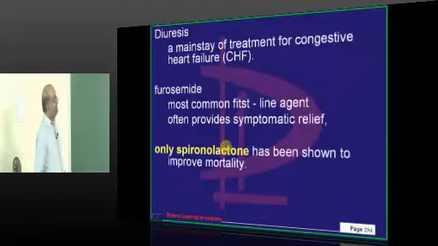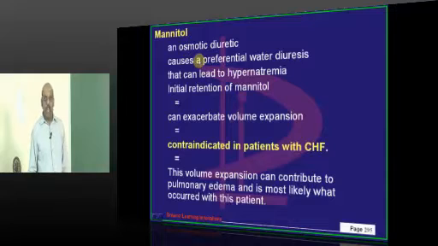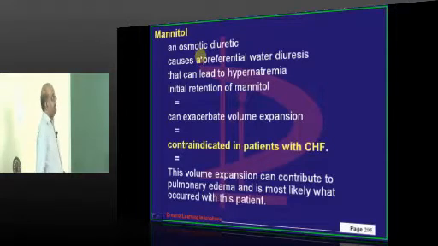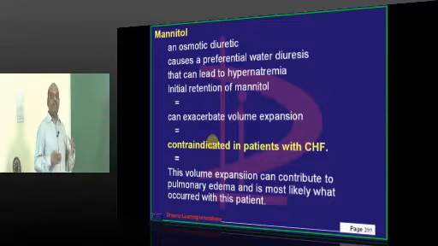It won't precipitate the edema. But mannitol is also a diuretic, but it leads to volume expansion. Hence, presence of CHF is a contraindication for using mannitol.